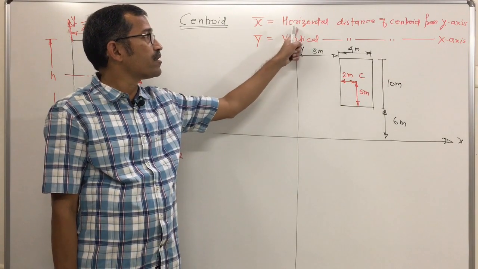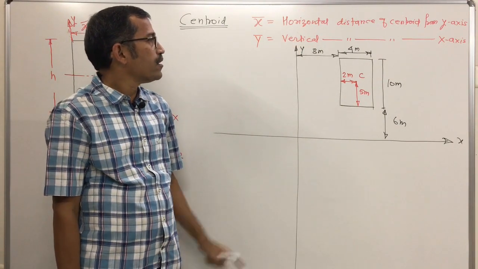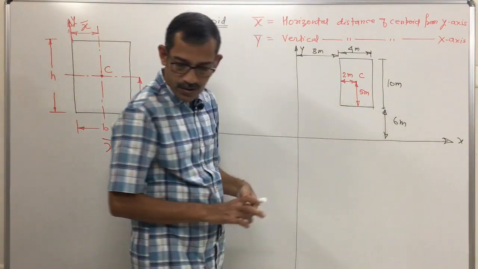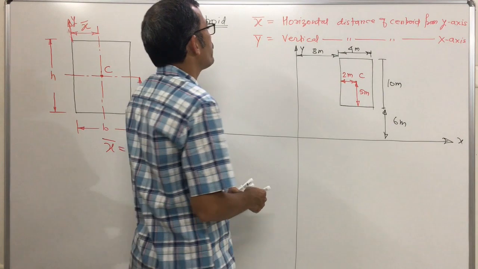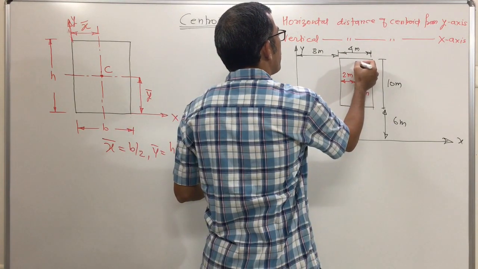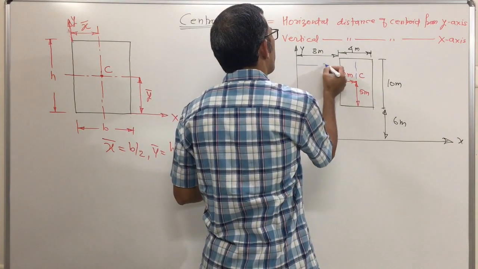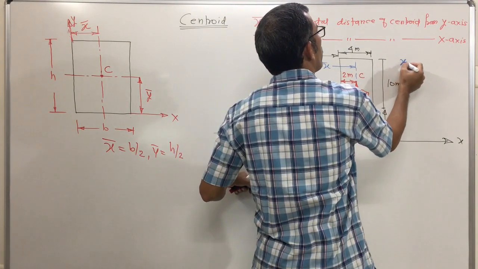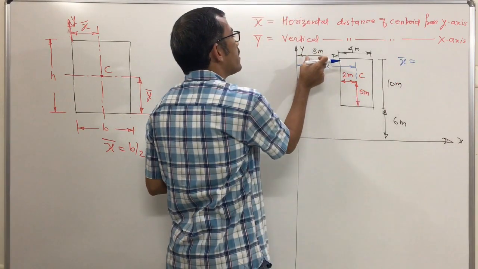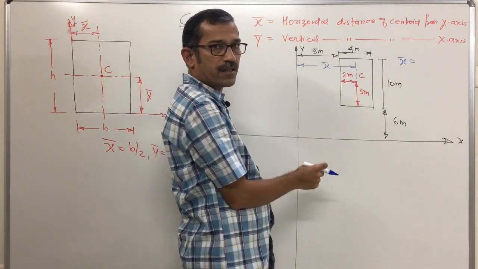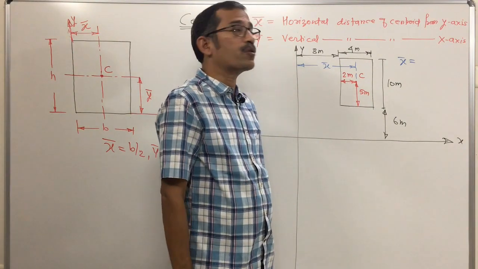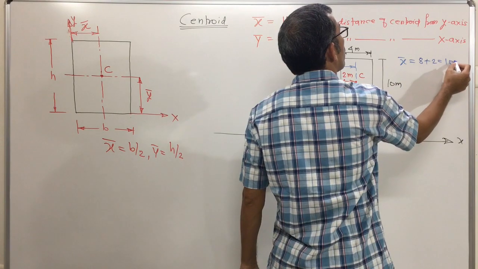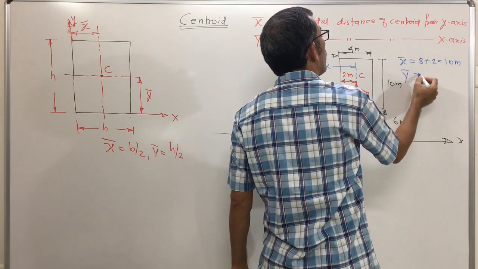X bar is the horizontal distance of the centroid from the y axis. So this distance is x bar. This edge of the rectangle is at 8 meter, and then the next is 2 meter. That means x bar becomes 8 plus 2, that is 10 meter. What about y bar?